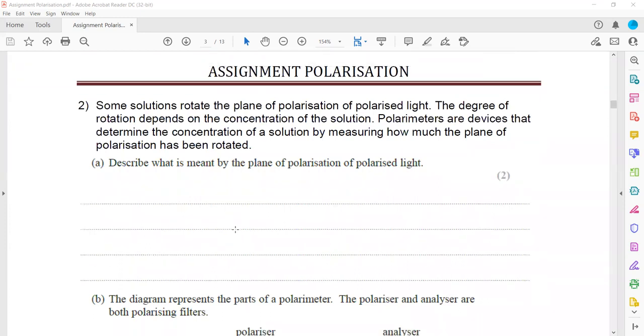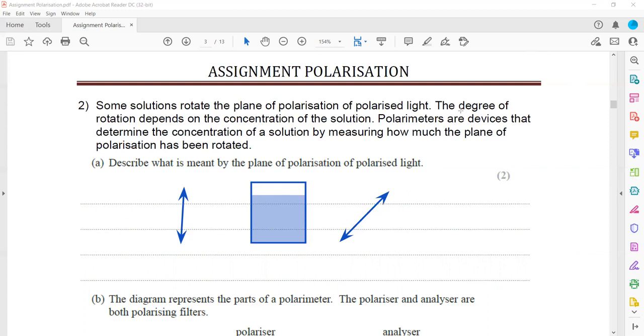Another question: some solutions rotate the plane polarized light. So basically, what is the concept? Some solutions have the tendency, instead of allowing a certain component to pass, to rotate the polarized light. So if we pass polarized light, the rotation can happen, meaning the light emitted out remains polarized, both are polarized, but the component is changed, rotated, and it can rotate clockwise or anti-clockwise. Normally sugar solutions have different capability.